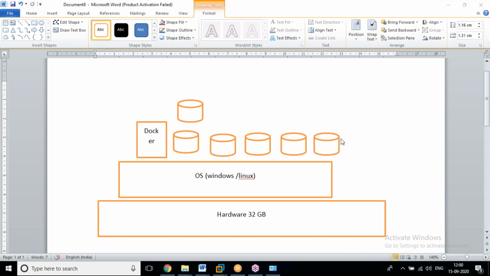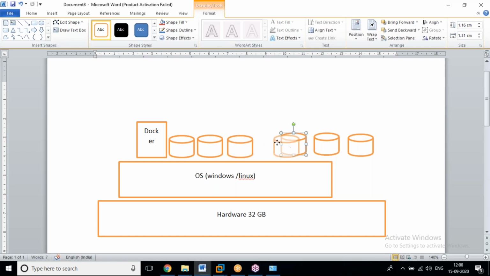With this technology, we can create as many as we want with the same size. In Docker terminology, it's called a container. A container is nothing but a VM, a virtual machine. Now you can use whatever you want.